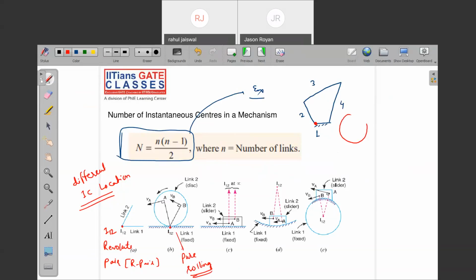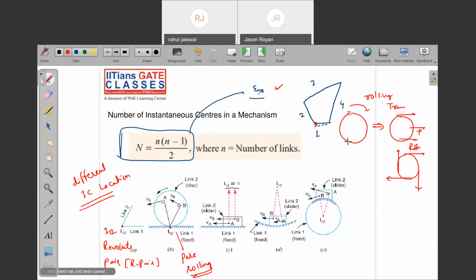See, let's say a wheel is there. Forget about this example, I will discuss it. This wheel is rotating. Let's say it is rolling. If I say rolling, it is doing a general kind of motion, or not? Means it is having translation plus rotation. Yes or no? This is translation, this is the rotation. Now you will ask, sir, where is the instantaneous center of rotation? Instantaneous center of rotation is that point about which the sliding velocity is 0 and about which the body is under pure rotation.